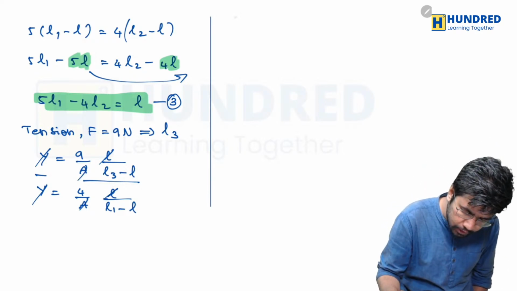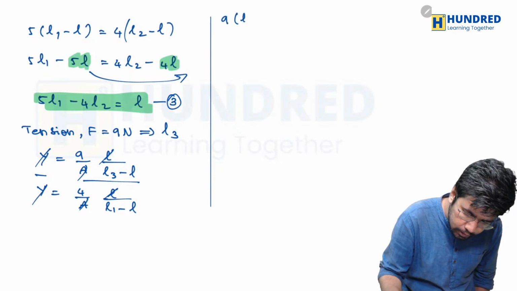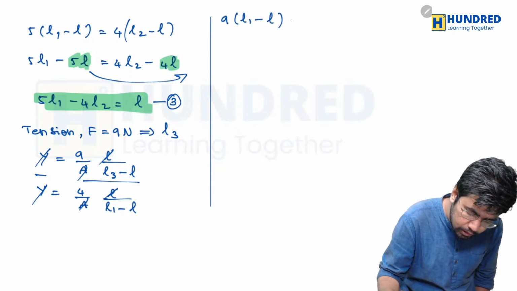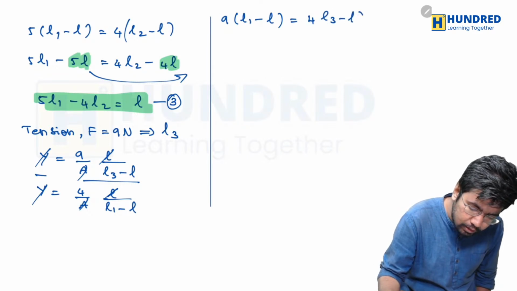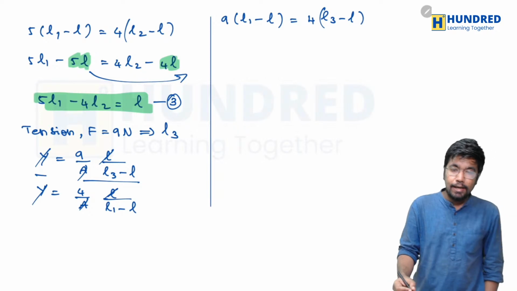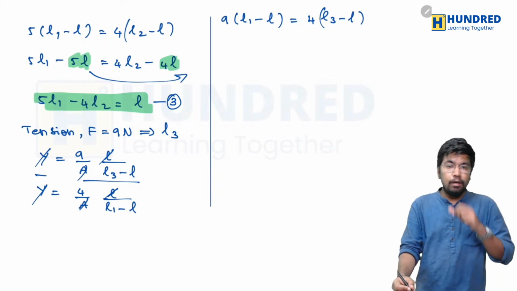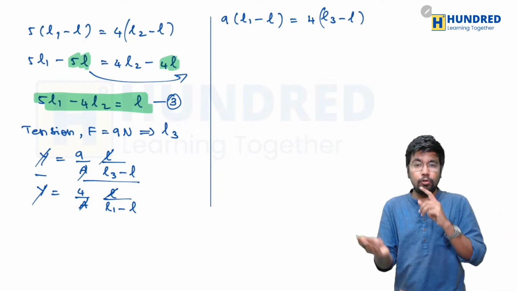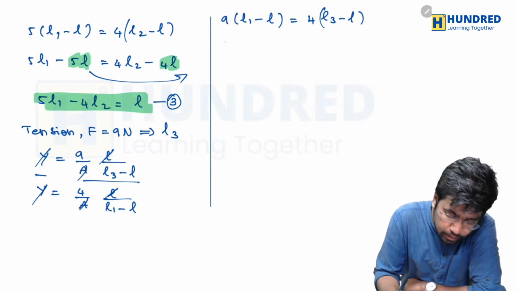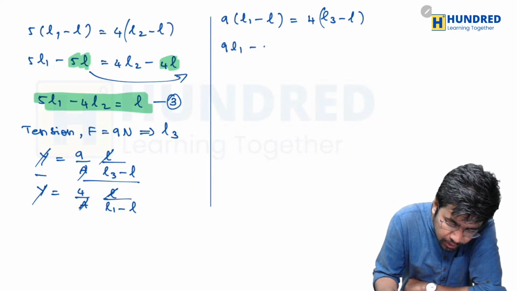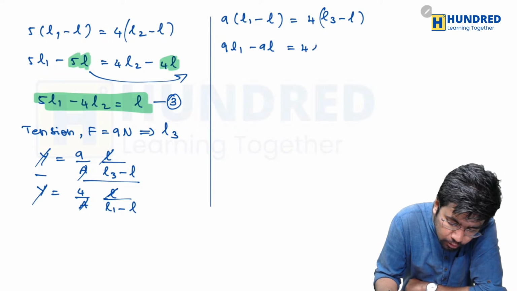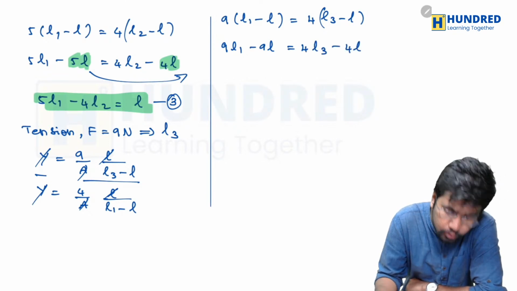So the relation that we get here will be 9 into L1 minus L should be equal to 4 into L3 minus L. That's what we will be getting here. Now we can write it like this: 9L1 minus 9L should be equal to 4L3 minus 4L.